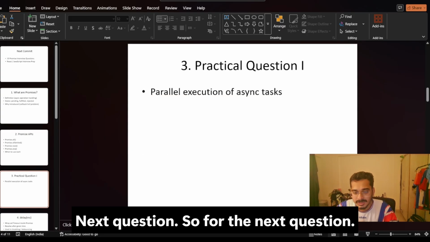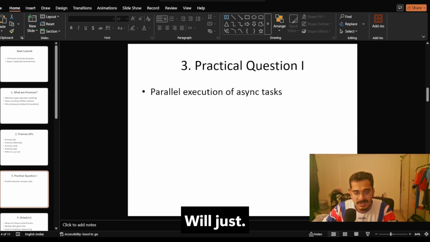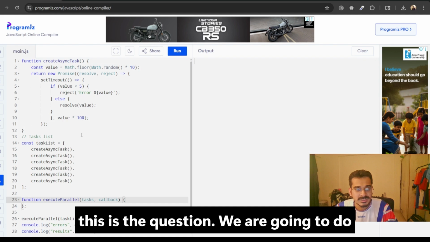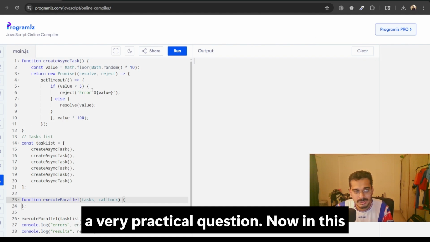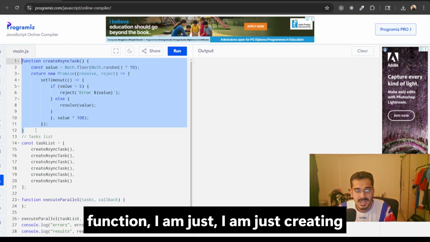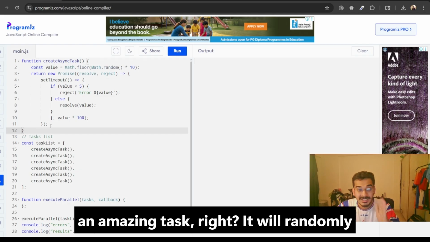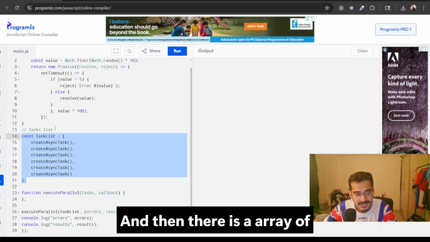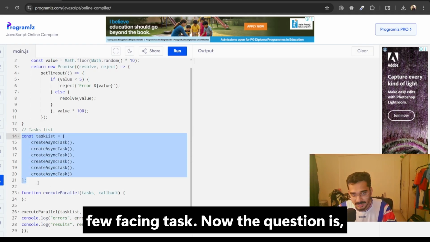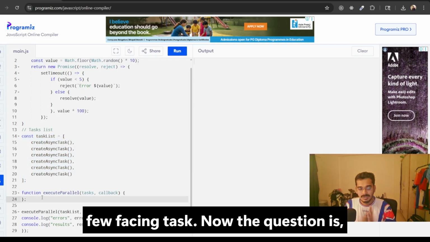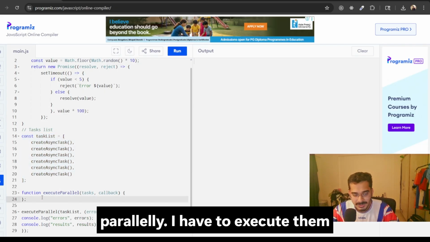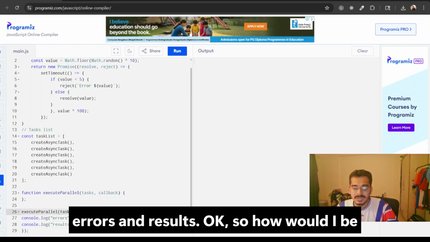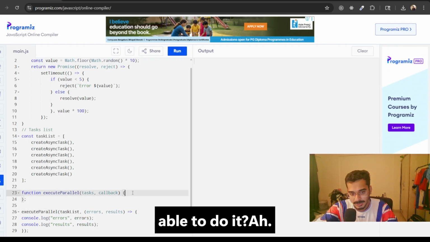The next question. For the next question, we'll just go to the compiler, and this is the question. We are going to do a very practical question. In this function, I'm creating an async task. It will randomly give me a resolved value or rejected value, and then there is an array of a few async tasks. Now the question is I have to execute them in parallel and make sure to give back both errors and results. So how would I be able to do it?